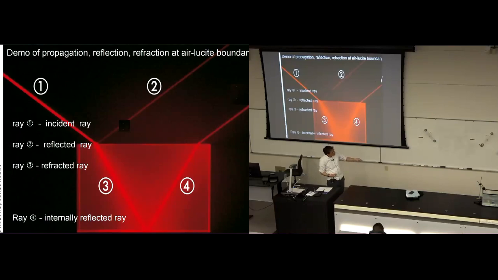And then look at this refracted ray down here. It's deflected. It's bent away from the original direction. It's actually bent towards the normal. Theta refracted is smaller, theta incident is larger. This is obeying the law of refraction, Snell's law: Ni sine theta I equals Nr sine theta R. And so all those laws of reflection, refraction, and propagation are on this picture here.